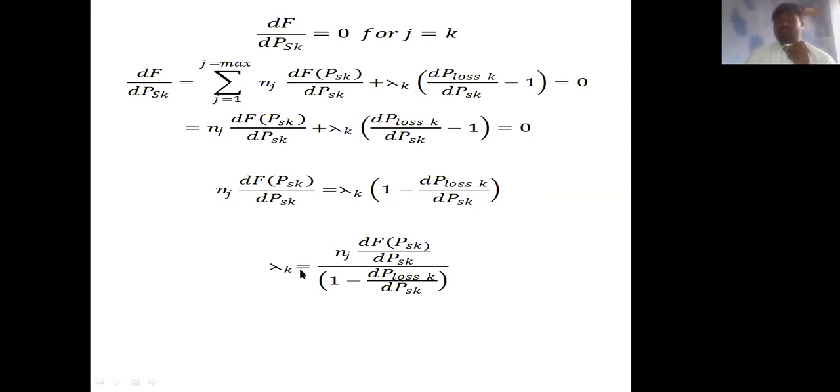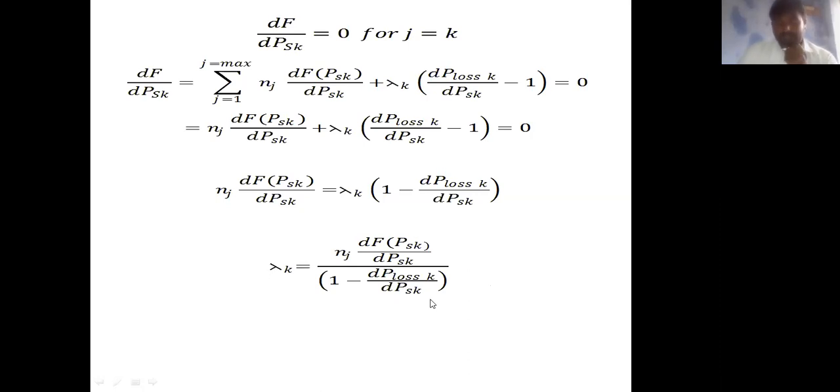Finally, we know that this lambda k is the mathematical cost of received power, or the Lagrangian multiplier. So we get lambda k equal to nj into df of Psk by dPsk divided by 1 minus dP loss k by dPsk. This is the cost of received power at the thermal power plant.